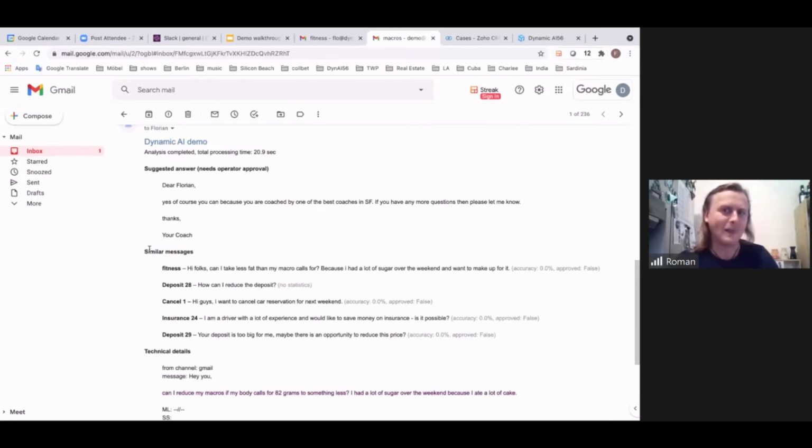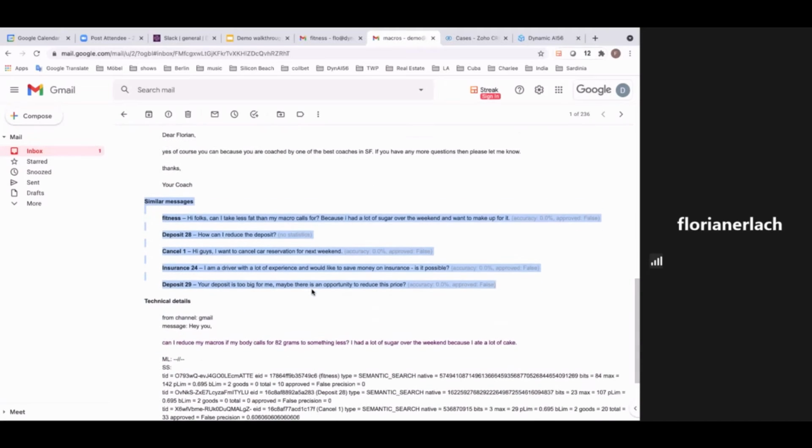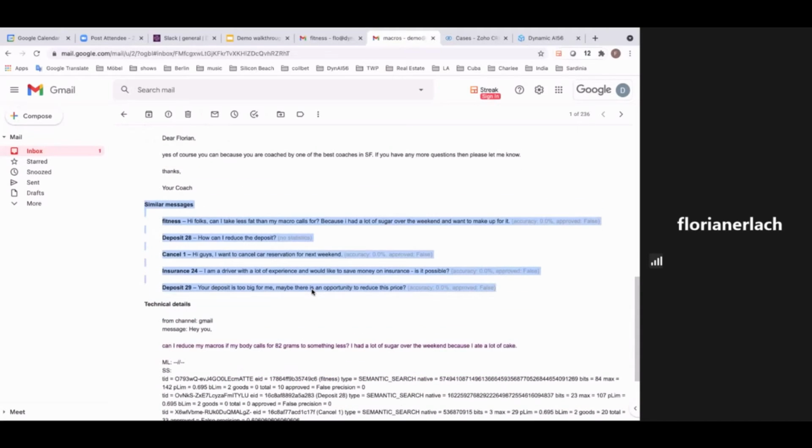You see, we have an issue with this. You can see it got it right at first. That means it is very different from what we currently have in the inbox. Yeah, because if we had trained it on insurance, what we did yesterday with an insurance company, it's a little bit harder because we already have insurance because of the car rental. But we have no fitness, so it's easier for the system to understand. It has only seen it once, which means it has no statistics. Yeah, but it got it right.